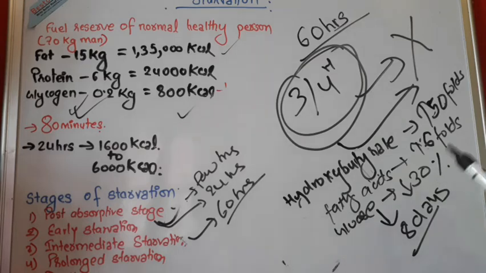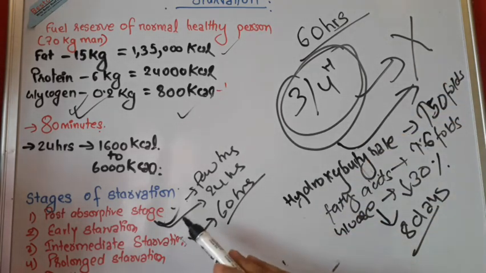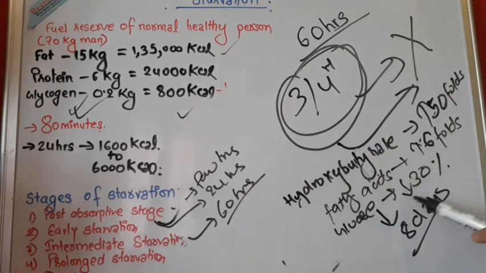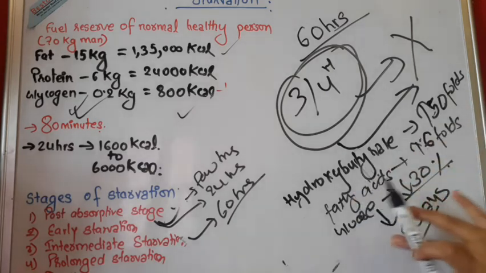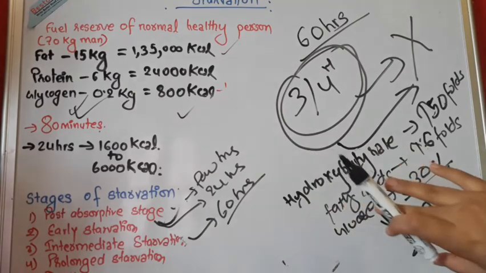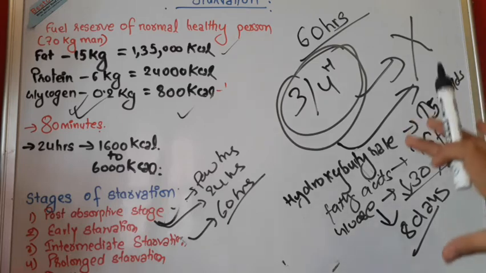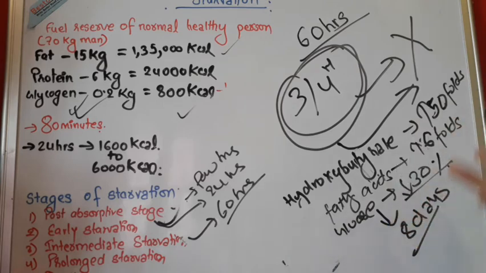The glucose level, as I said, has depleted, starting from early starvation, and from intermediate starvation it has decreased by 30 percent. This level of glucose remains constant in prolonged starvation as well as intermediate starvation. It neither increases nor decreases; it just remains constant for that period of time, whereas other things like hydroxybutyrate and fatty acid increase by larger amounts, providing energy to our body.